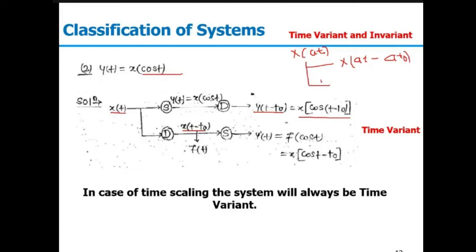And when you delay the input, it will be x(at minus t naught), and both will never be equal. So if we are having time scaling, the given system will always be time variant in nature, whereas the time scaling property does not affect linearity. If x(t) is linear, x(2t) will also be linear.